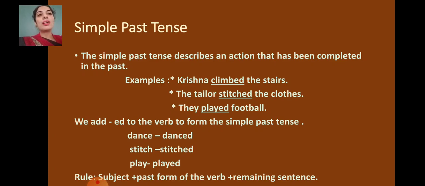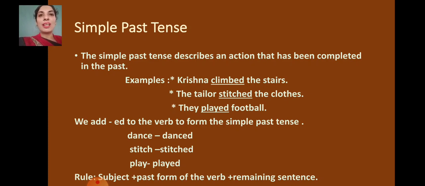Examples: Krishna climbed the stairs. The tailor stitched the clothes. They played football. We add ed to the verb to form the simple past tense. Dance, danced, stitch, stitched, play, played. What is the rule? Subject plus past form of the verb plus remaining sentence.